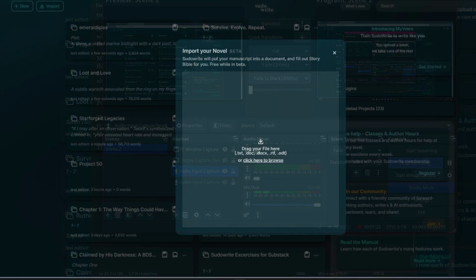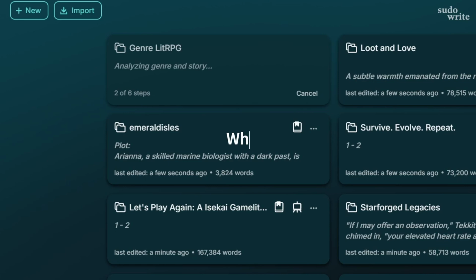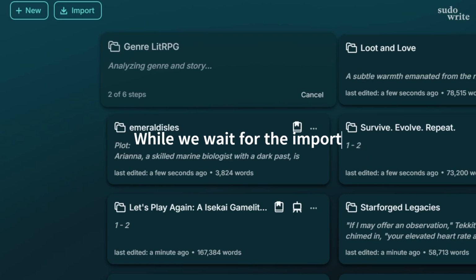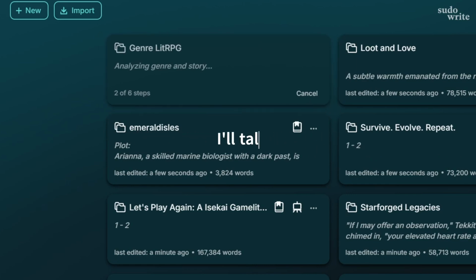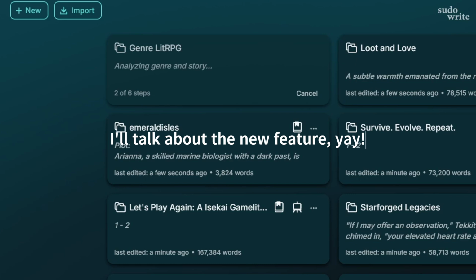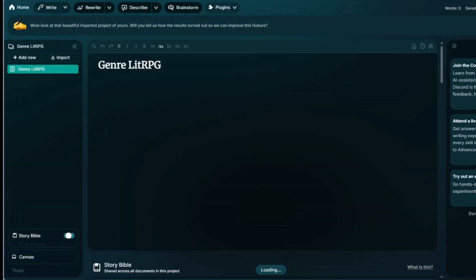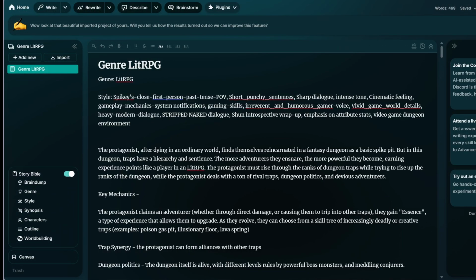For those that haven't seen it in action, Import Your Novel is a new beta feature that rolled out about 10 days ago. You can use it to import a completed manuscript or work in progress to fill in your story Bible automatically. Here are some key updates since then. Import Novel now generates an even more robust set of characters, including both major and minor characters detected. The AI should now stick closer to your character's original physical attributes and descriptions as provided in the source material. The AI is also now more focused on generating a well-rounded selection of world-building elements from the original text.